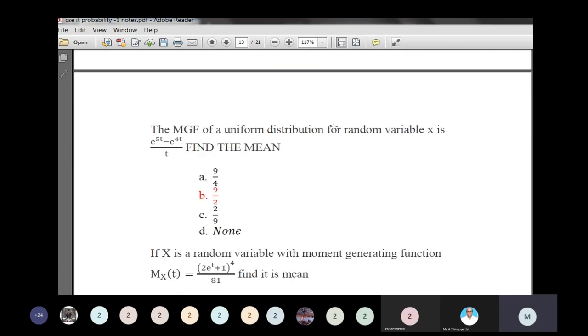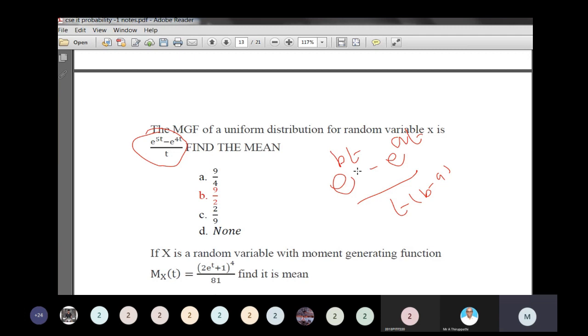Now the MGF of the uniform distribution of the random variable x is given by e to the power 5t. What is the MGF of uniform? It is e to the power bt minus e to the power at divided by t into b minus a.